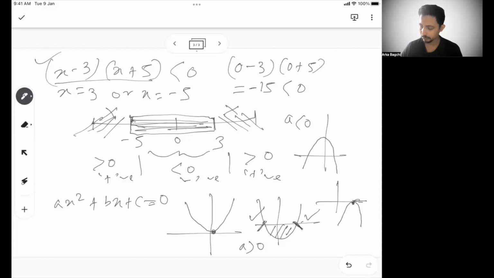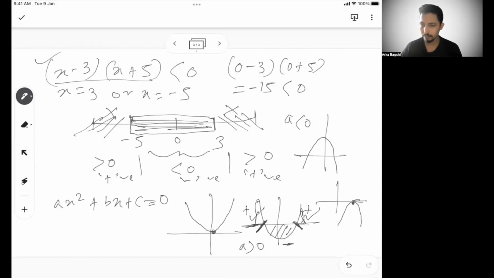Once it goes beyond the point where it cuts x, for all the values of x it will be positive. When it goes to the right side also, for all the values of x it will be positive. So it is alternate. In between these two solutions it is negative. Towards the left it is positive, and towards the right also it is positive.